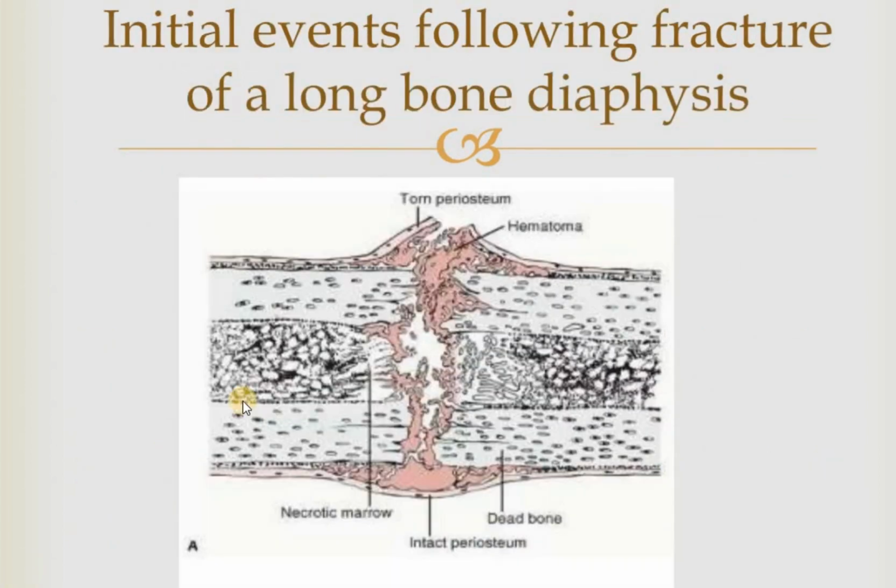So as you can see, this is the intact periosteum, torn periosteum, hematoma. This is a dead bone, necrotic marrow. This is the initial events following a fracture of a long bone diaphysis. That is nothing but a long bone. Imagine a long bone like a humerus or a femur.